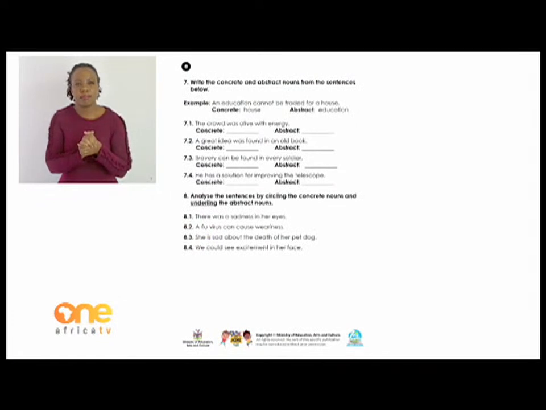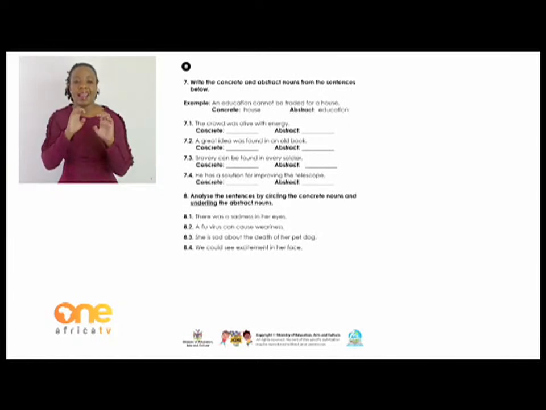It says, write the concrete and abstract nouns from the sentences below. What it means is those sentences have both concrete and abstract nouns. Under concrete, you write the concrete noun, and under abstract, you write the abstract noun. An example has been given. An education cannot be traded for a house.